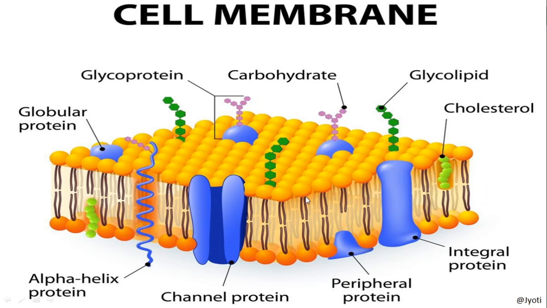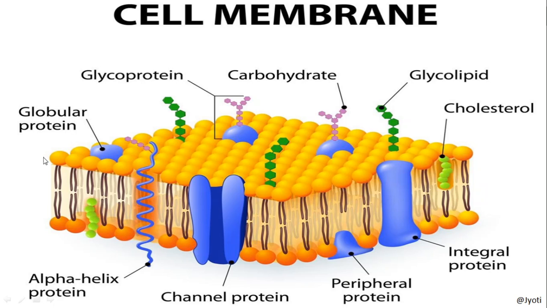Hydrophilic means water loving head and water hating tail. The tail is facing towards the interior of the membrane, whereas the polar head is projected outward. So this lipid bilayer forms a quasi-fluid structure in which different types of proteins are embedded.